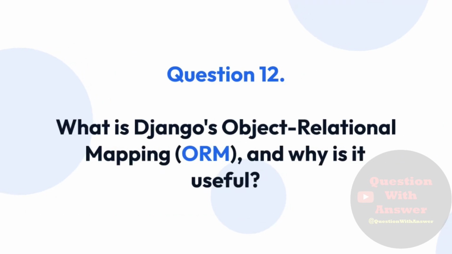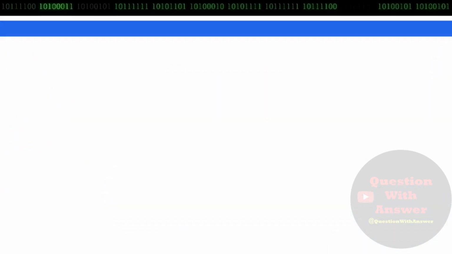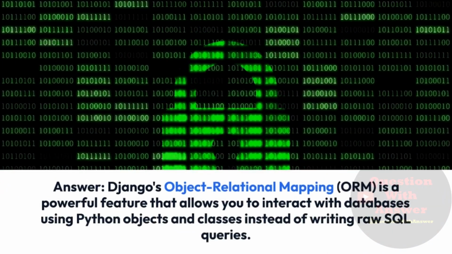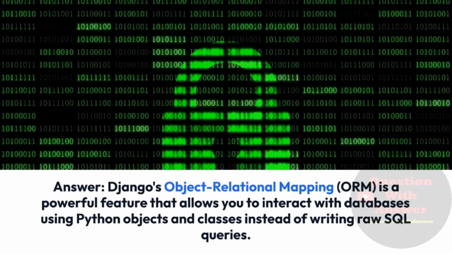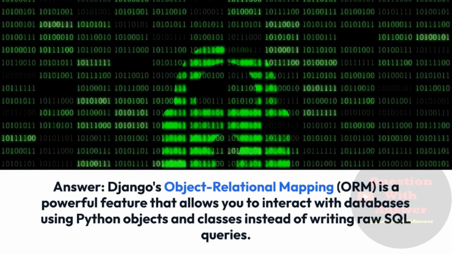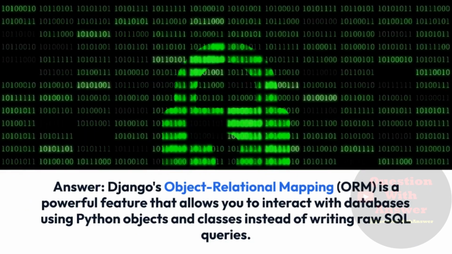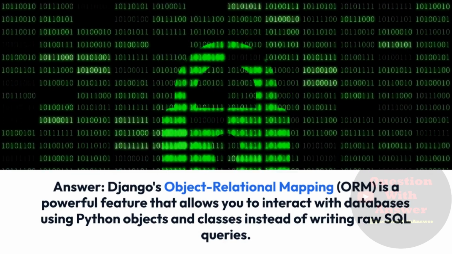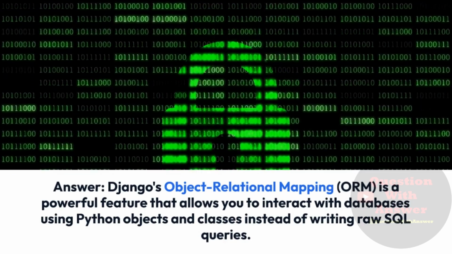Question 12. What is Django's Object Relational Mapping, or ORM, and why is it useful? Answer: Django's Object Relational Mapping, or ORM, is a powerful feature that allows you to interact with databases using Python objects and classes instead of writing raw SQL queries.